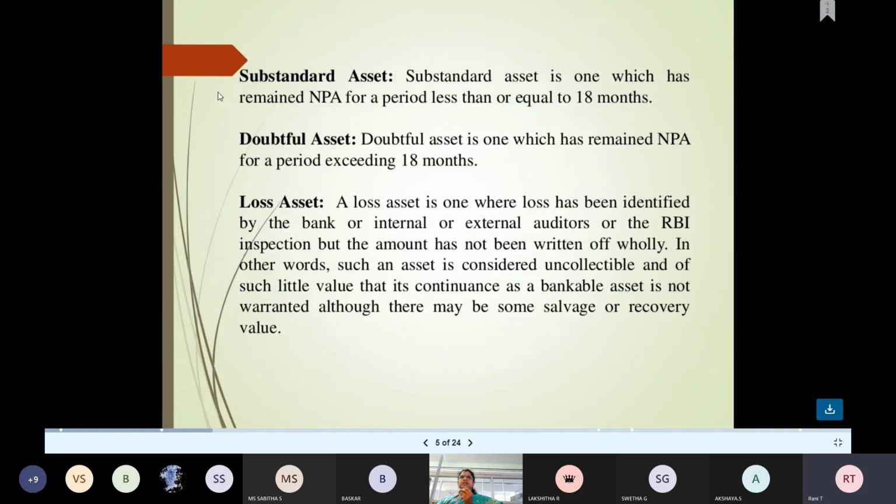And here, substandard assets. When will we declare an asset to be substandard? It is the one which has remained NPA for a period less than or equal to 18 months. For example, the loan has been taken from the bank, and initially they would have paid, for example the first 2 months, or even the first 1 year.